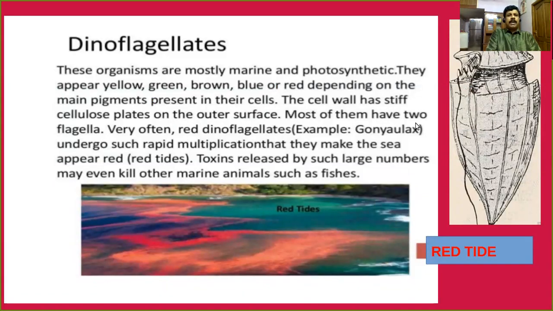Most of them have two flagella. That's why we call them dinoflagellates. Very often, one of the most important red-colored dinoflagellates, Gonyaulax, undergoes such rapid multiplication that it makes the sea appear red in color.